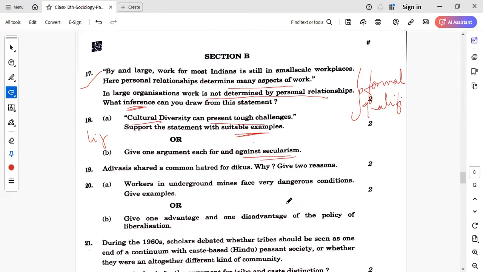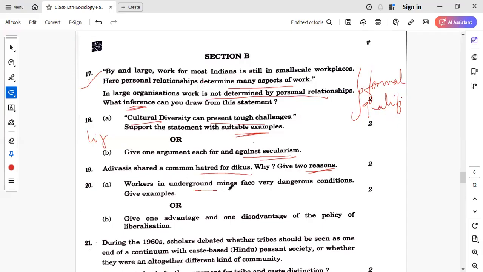Next is, Adivasis shared a common hatred for Dikkus. Give 2 reasons. So why did they share a common hatred for Dikkus? Because land which belongs to them had been snatched by Dikkus. Dikkus are the outsiders. That could be traders, moneylenders, industrialists, right? So give 2 reasons: that their land has been snatched, that their population had been displaced, right? And their employment had gone. So these are the reasons.